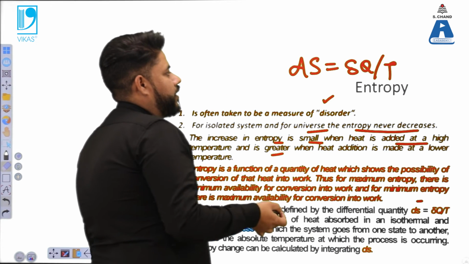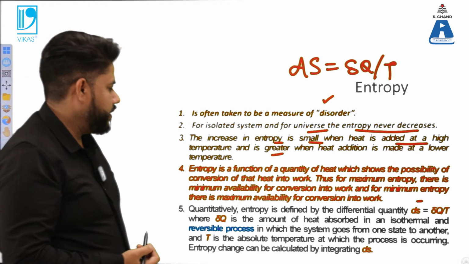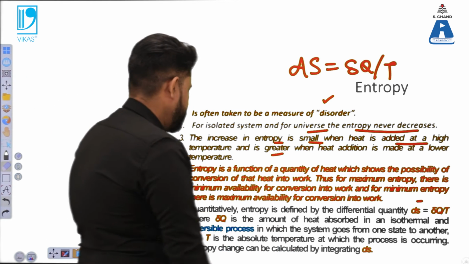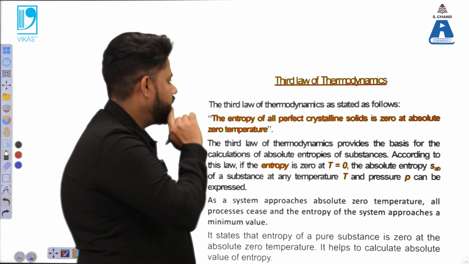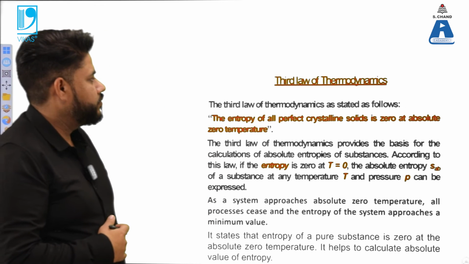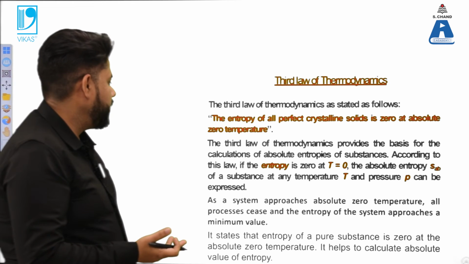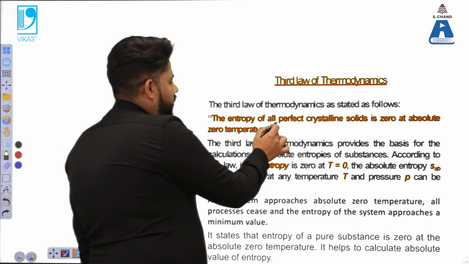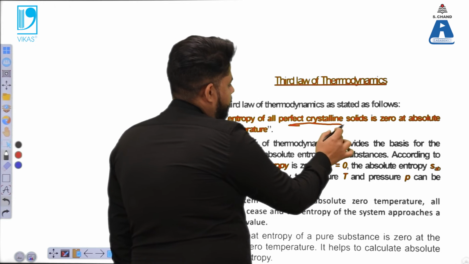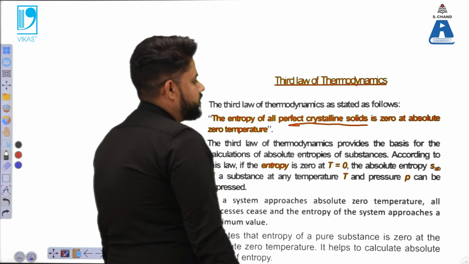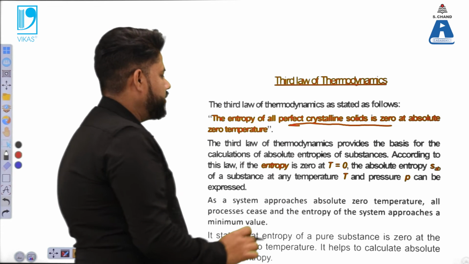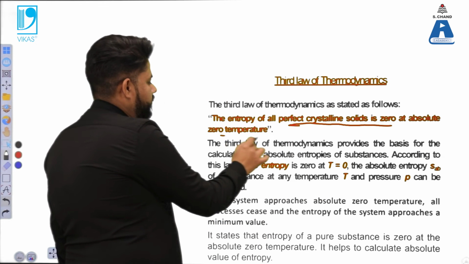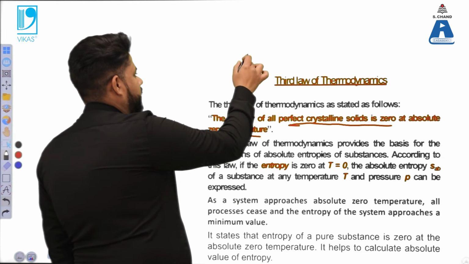So you have this energy and the temperature equivalence in the same process. Now you have this statement, which is the third law of thermodynamics. The third law of thermodynamics states particularly that for perfectly crystalline solids, the entropy is 0, and that 0 value is at absolute 0 temperature. Absolute 0 temperature is 0 Kelvin.